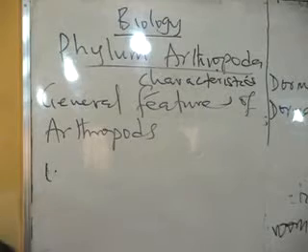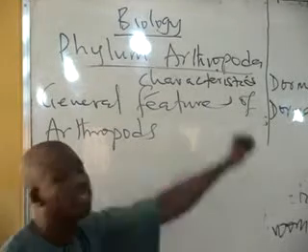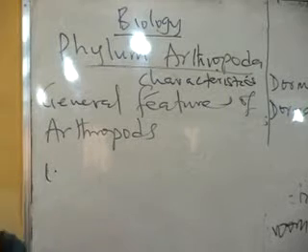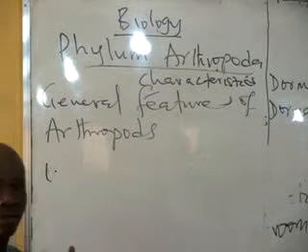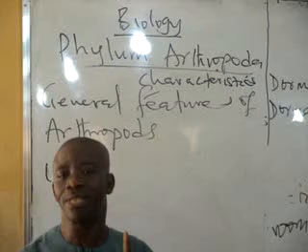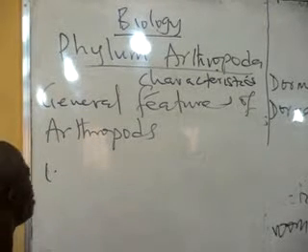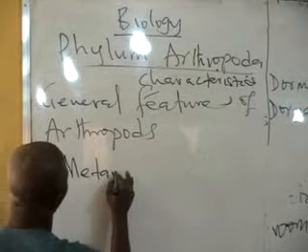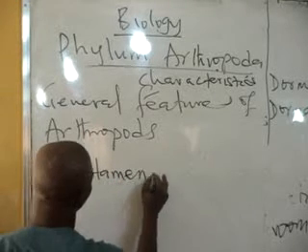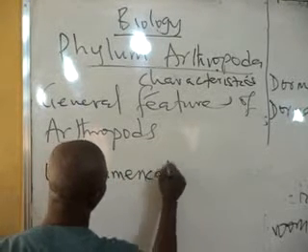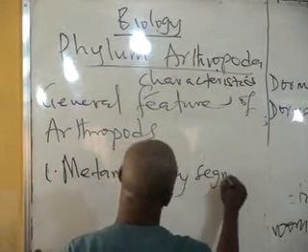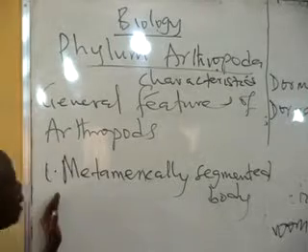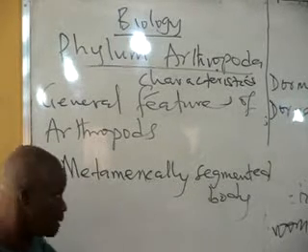The first one is that organisms belonging to these groups have a body that is metamerically segmented. So the body is metamerically segmented.